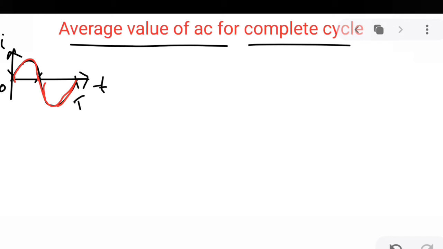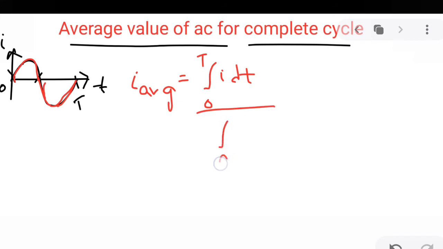Okay, now let us calculate the average value mathematically. Mathematically, the average value can be calculated by using the expression I average, which is equal to, for a complete cycle, the integral from 0 to T of I dt, the current flowing in time 0 to T, divided by the total time, the integral from 0 to T of dt.